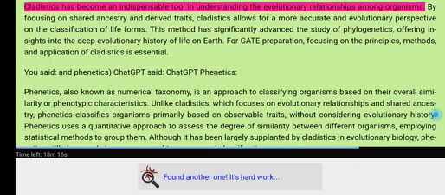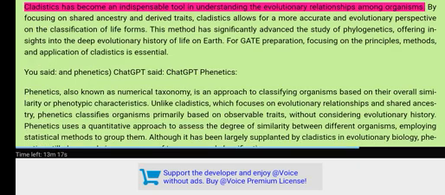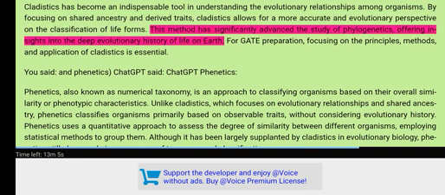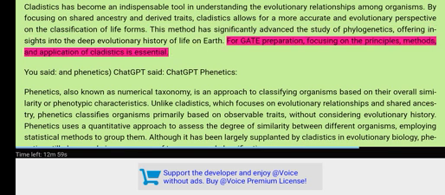Conclusion. Cladistics has become an indispensable tool in understanding the evolutionary relationships among organisms. By focusing on shared ancestry and derived traits, cladistics allows for a more accurate and evolutionary perspective on the classification of life forms. This method has significantly advanced the study of phylogenetics, offering insights into the deep evolutionary history of life on Earth. For GATE preparation, focusing on the principles, methods, and application of cladistics is essential.